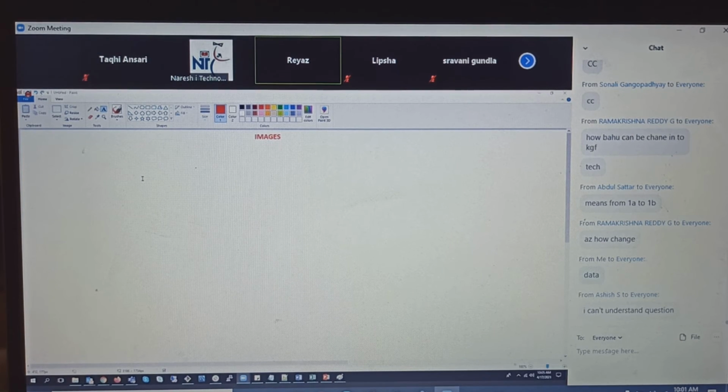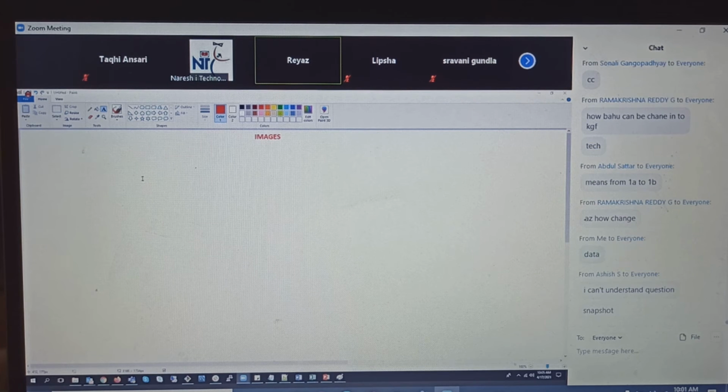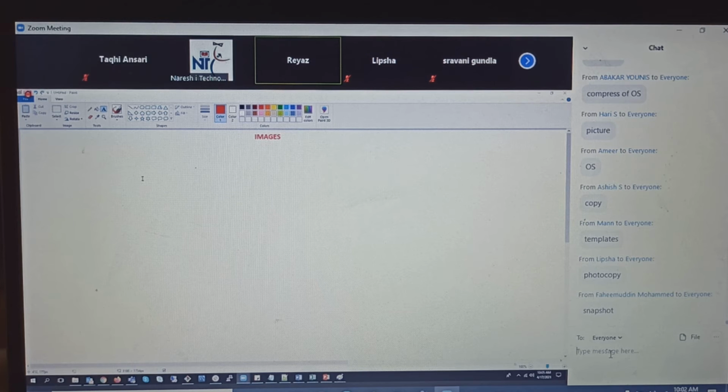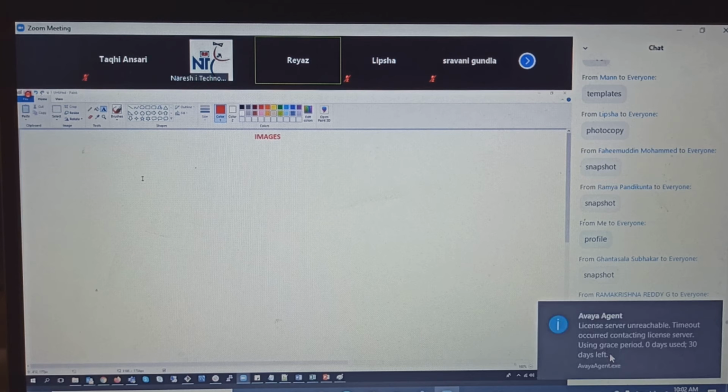Again, guys, what is an image? Picture, OS, photocopy, snapshot. Just now we discussed the snapshot, and for images you're also saying snapshots. Okay, this is also related to copy only.